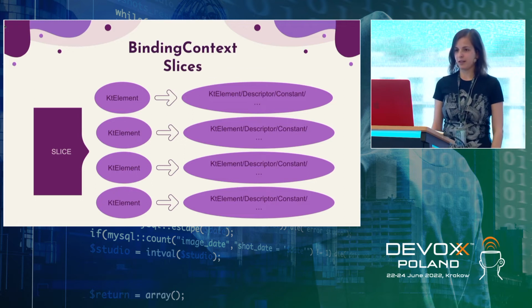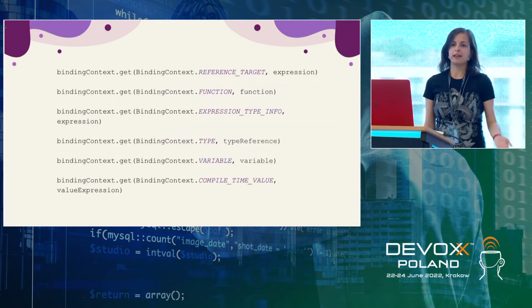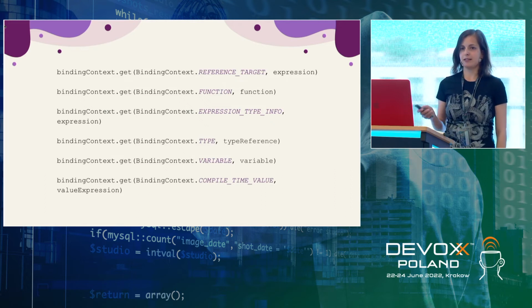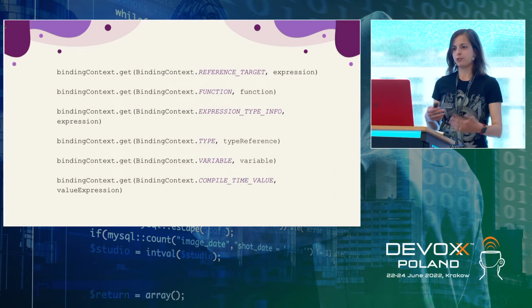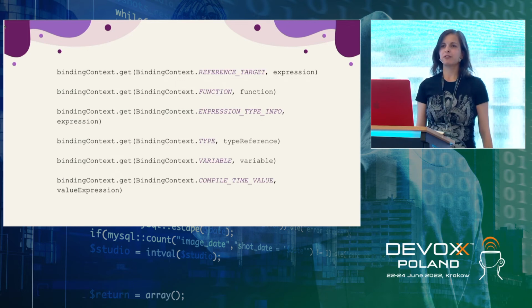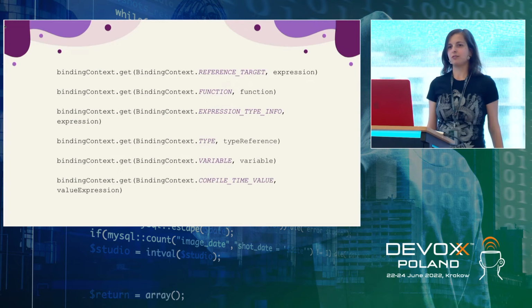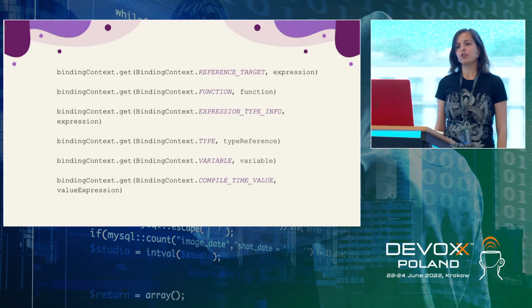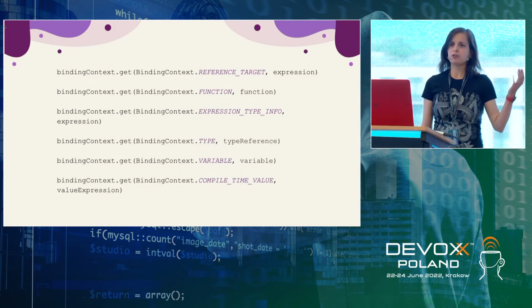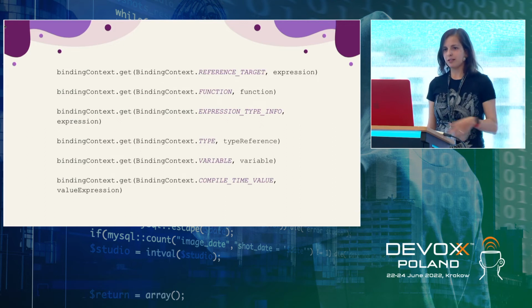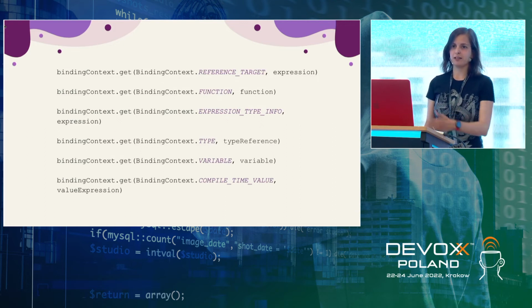And in order to use it, like in a simple map, you use the method get, but as a first argument, you pass the name of the slice. And there are a lot of different slices, so sometimes we have to guess which slice is about what, because the documentation is sometimes not enough. But that's actually how we work with binding context. Of course, you can write some wrappers, some utils, some helper functions, but under the hood, they all go into the binding context get method.